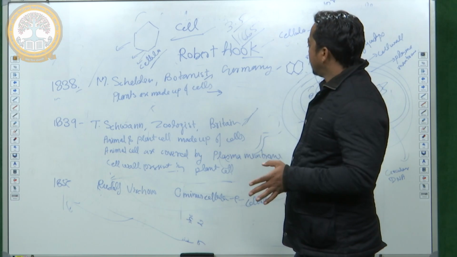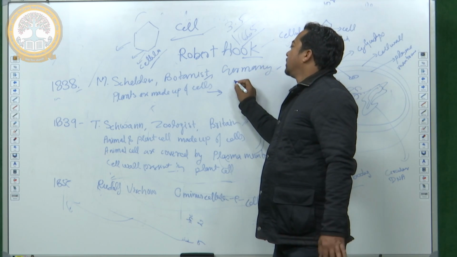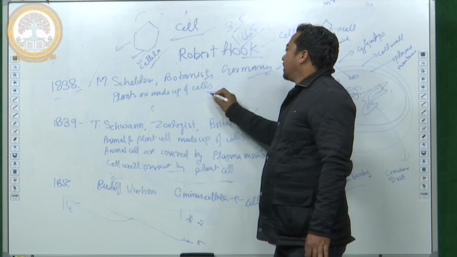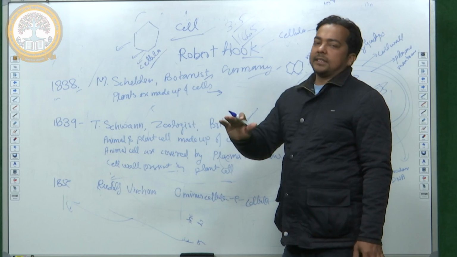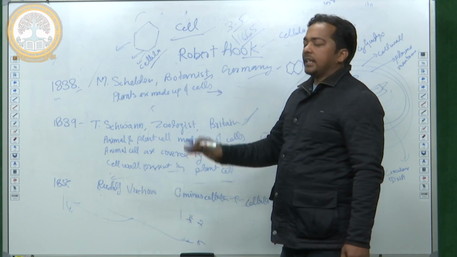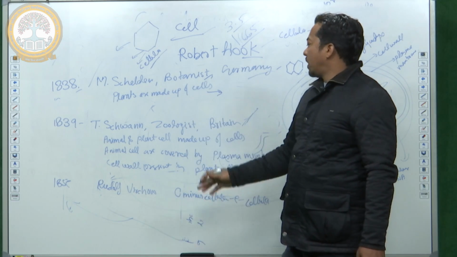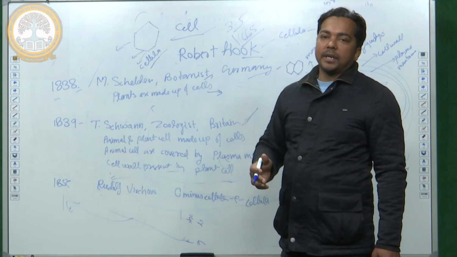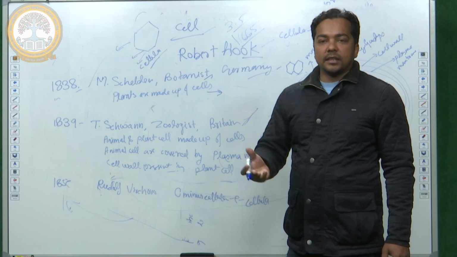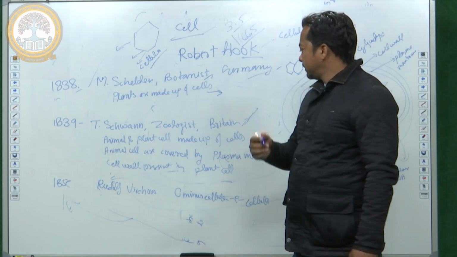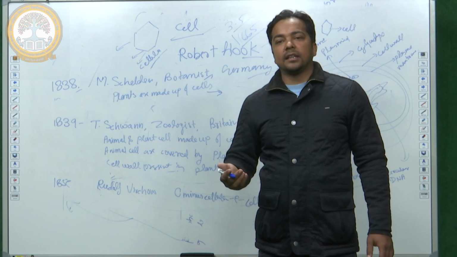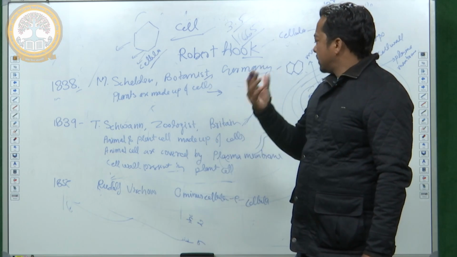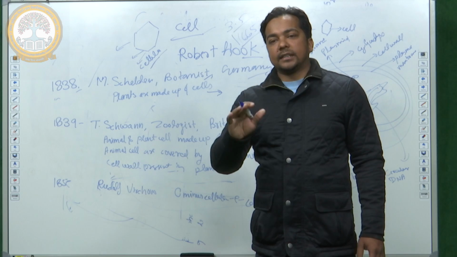So the first statement from M. Schleiden, botanist from Germany: plants are made up of cells. And in 1839, Schwann, zoologist from Britain, gave another statement: animals and plants are made up of cells, animal cells are covered with plasma membrane, and cell wall is present in plant cells.